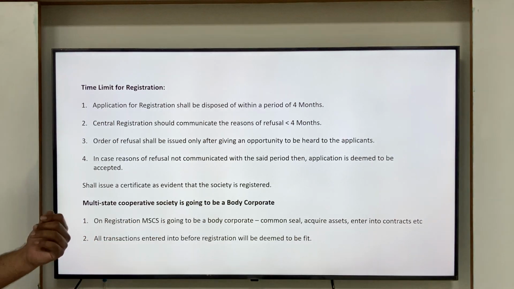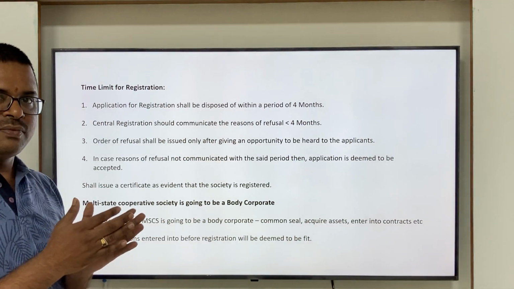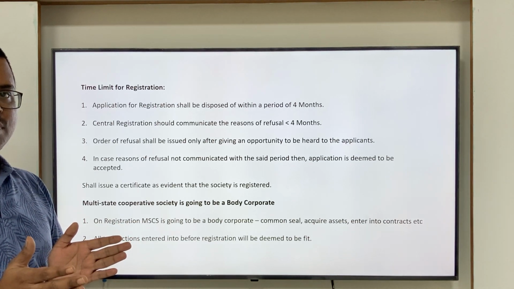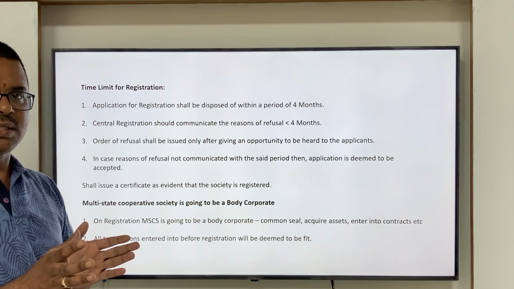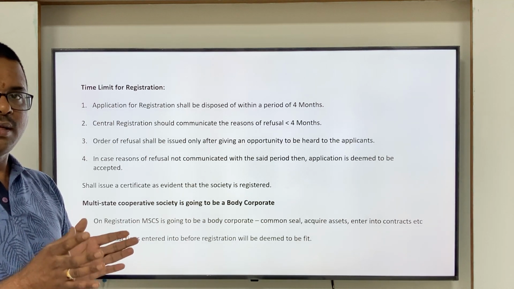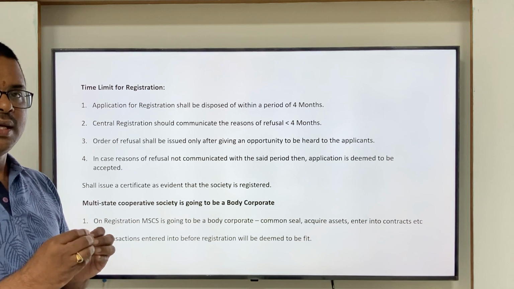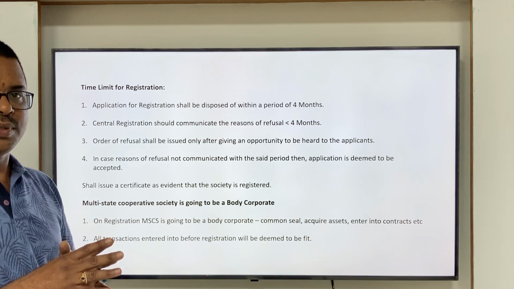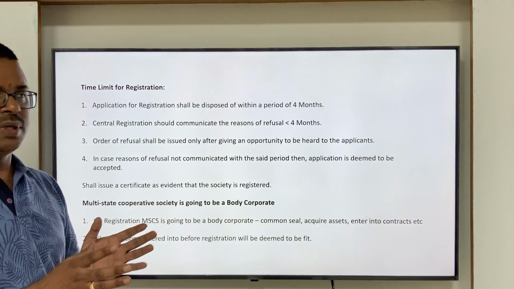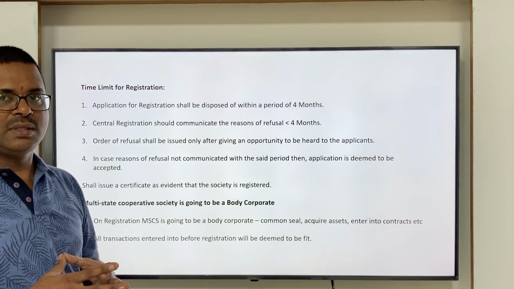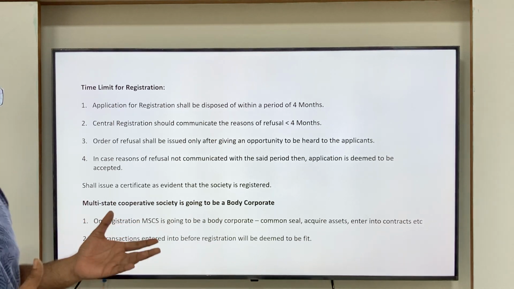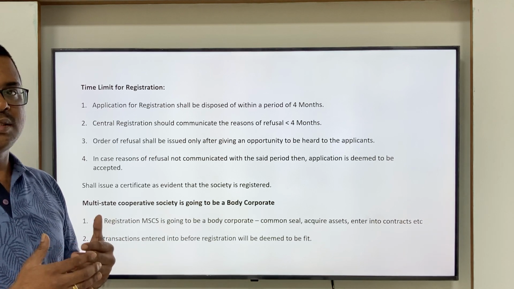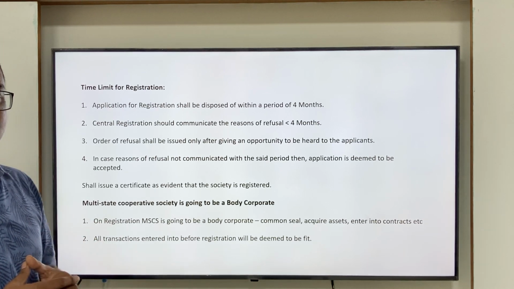So once a body corporate, then they should have a common seal, they can acquire assets, enter into contracts and they can start the business. Suppose in between the date of making the application and the date of registration, whatever transactions are done by the multi-state cooperative society will be considered as good for the purpose of business, because it was a time duration which is provided to the registrar for the purpose of registration. That means all the acts will be ratified and considered as done by the cooperative society.